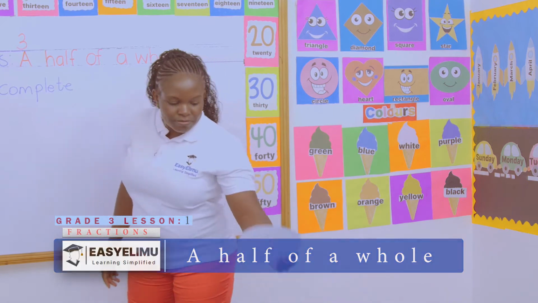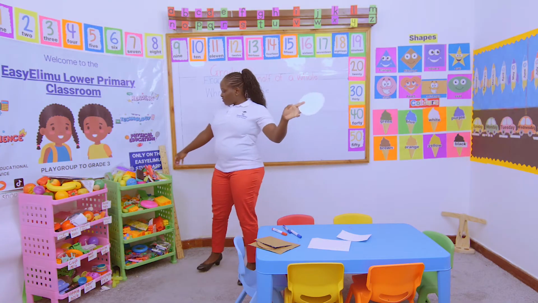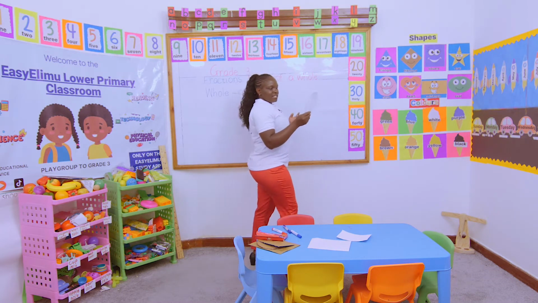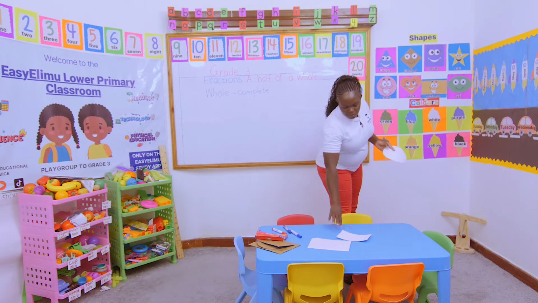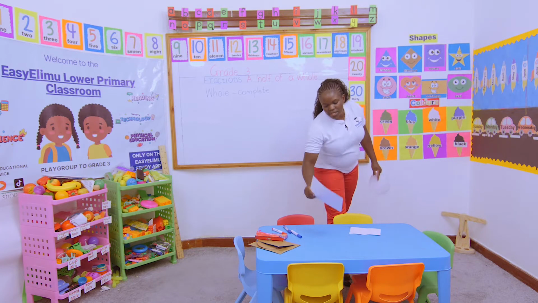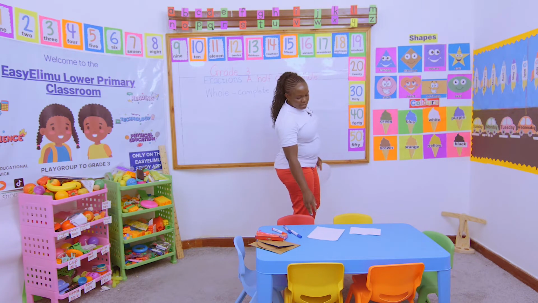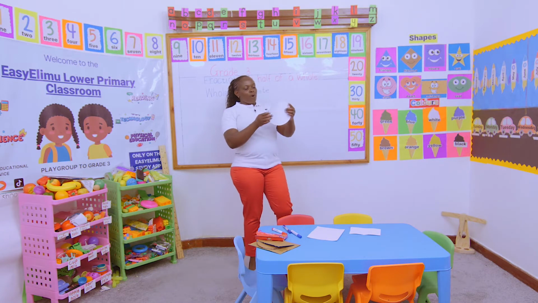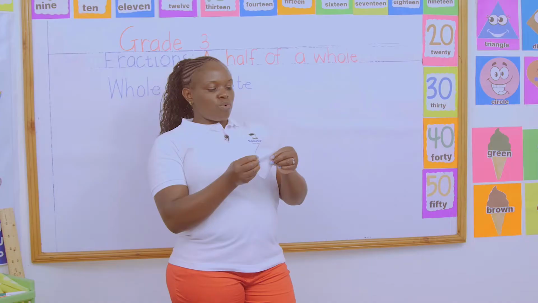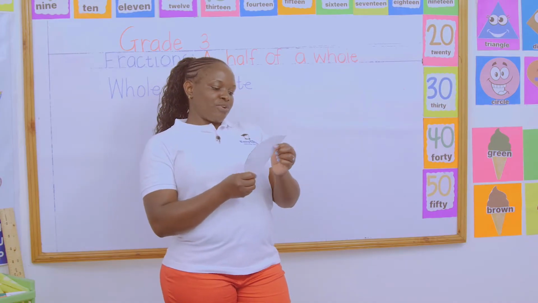Look at me. What do I have here? I have a cutout. Which cutout is this? Teacher, it's a circular cutout. Very good. What about this one? A rectangular cutout. And this one? Still a bigger rectangular cutout. Then I decide I want to fold this circular cutout into 2 equal parts. Assuming this was an orange.